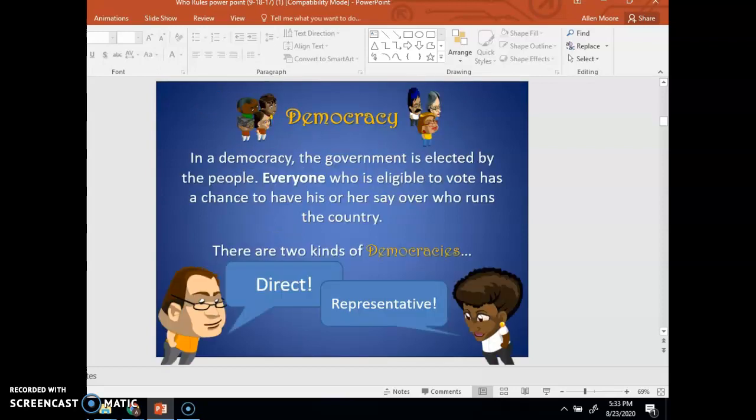In the United States, we have a democracy. In a democracy, the government is elected by the people. Everyone who is eligible to vote has a chance to have his or her say over who runs the country.